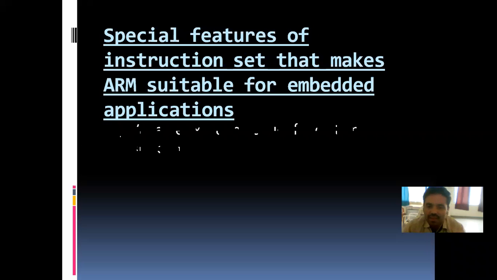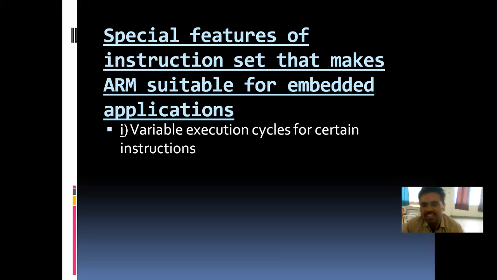Now let us see. Variable execution cycle for certain instructions. I said almost all instructions are executed in a single clock cycle, but some instructions will take a different number of execution clock cycles. That is one special feature.